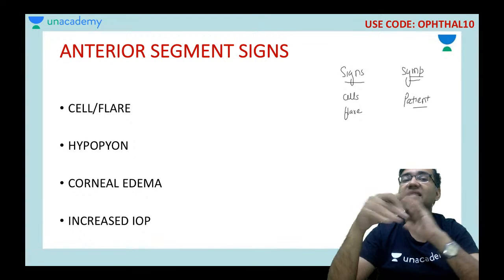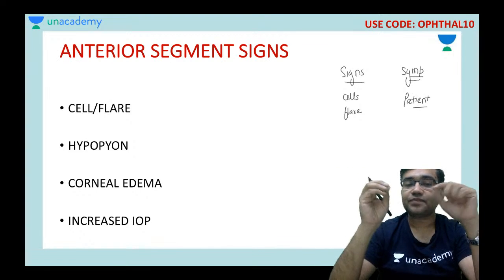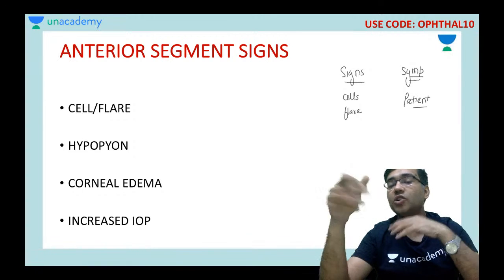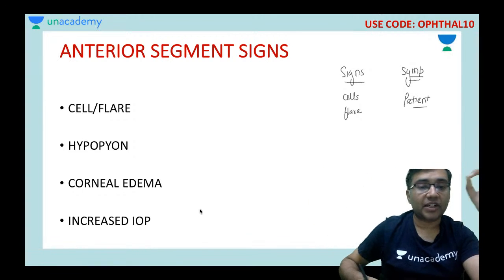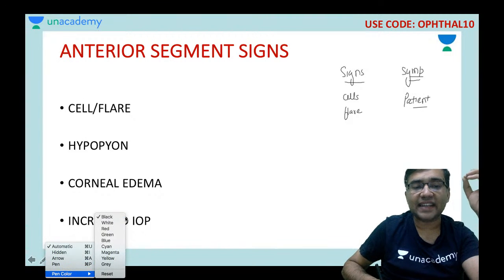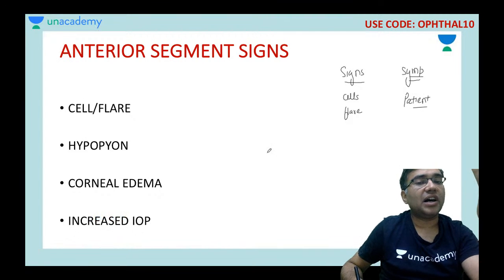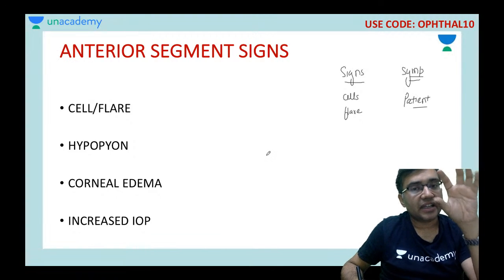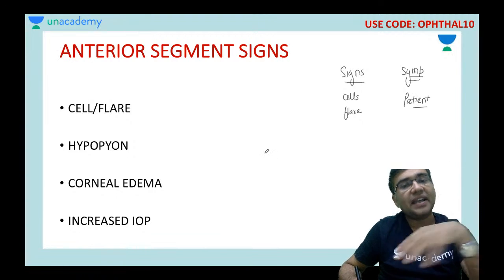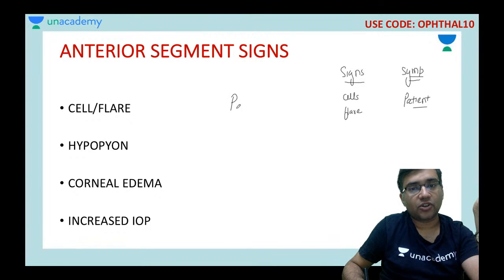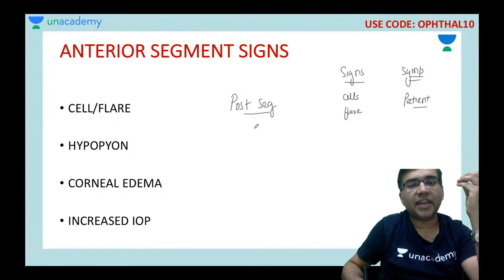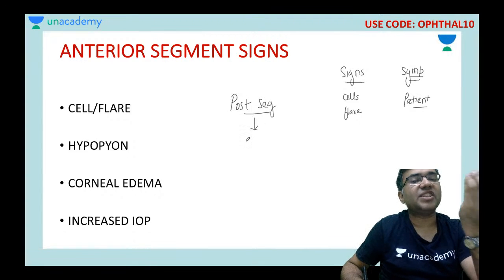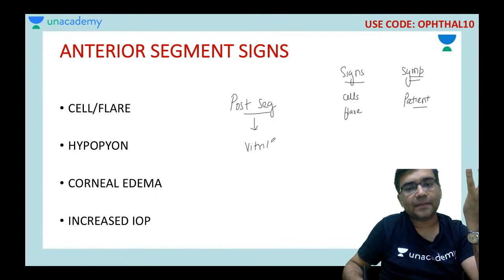These can be the signs of the patient suffering from endophthalmitis. So endophthalmitis, you can say that it is a type of infective uveitis which is basically involving the anterior segment as well as the posterior segment. So the sign in the posterior segment is the patient may have an inflammation of the vitreous, what I call vitritis.